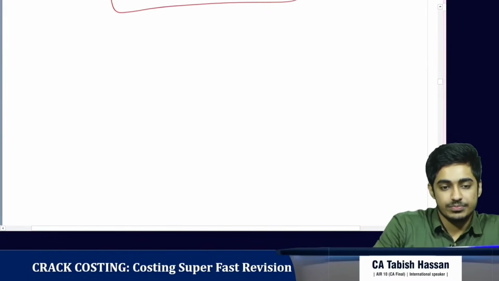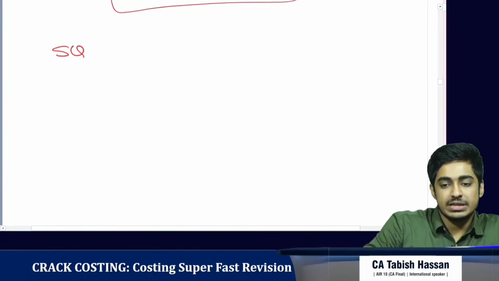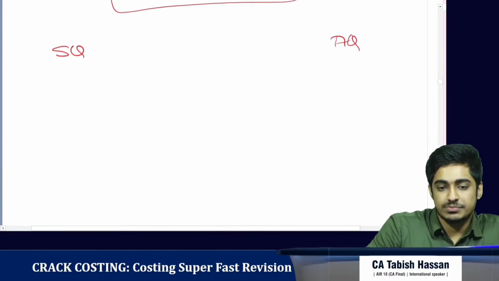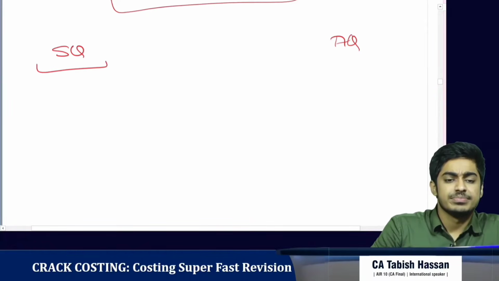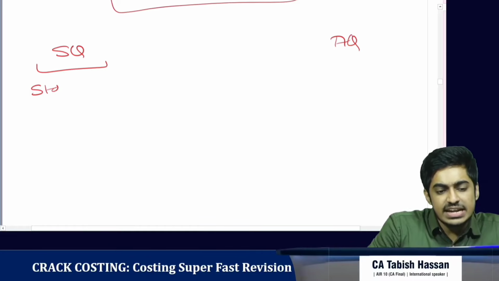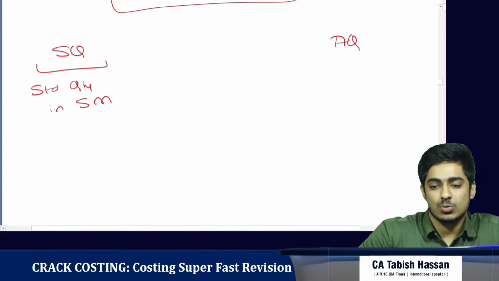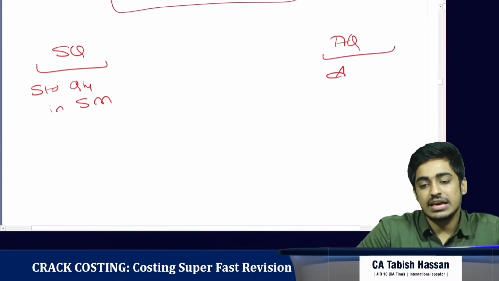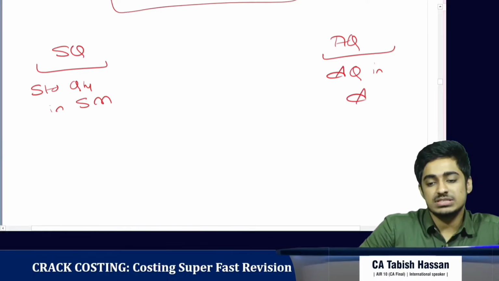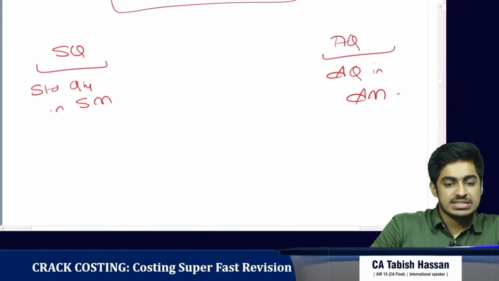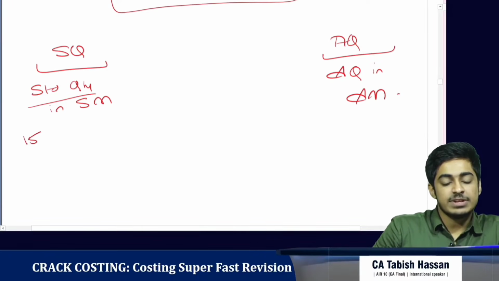So we have standard quantity, here we have actual quantity. What is standard quantity? It is the standard quantity in standard mix. What is actual quantity? It is the actual quantity in actual mix. In our example, standard quantity was 15 liters in the ratio of 1:2.